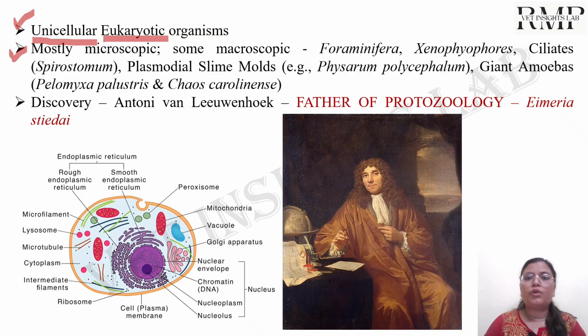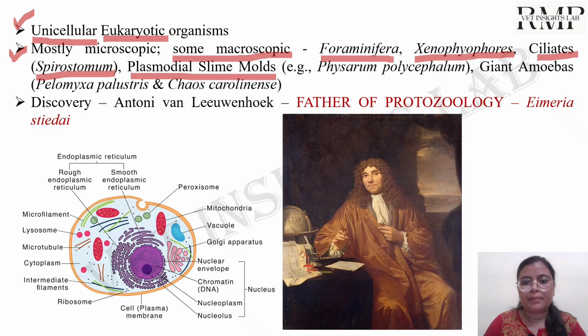And we all know that the protozoa are microscopic. That means they cannot be seen with the naked eye. But there are some protozoa that can be seen with the naked eye. For example, Foraminifera, Xenophyophores, some ciliates like Spirostomum, then plasmodial slime molds like Physarum, then giant amoebas like Pelomyxa and Chaos.